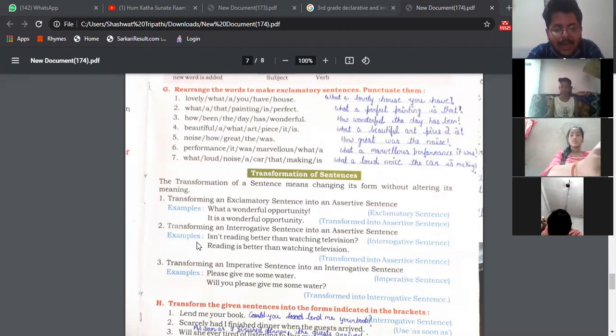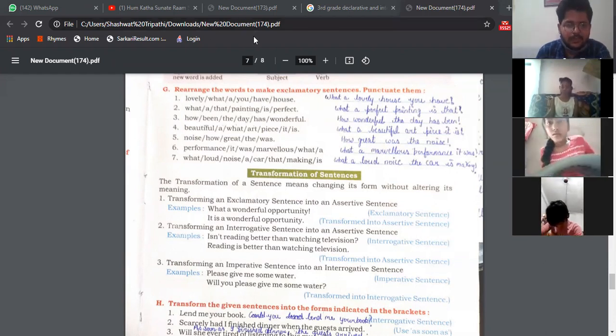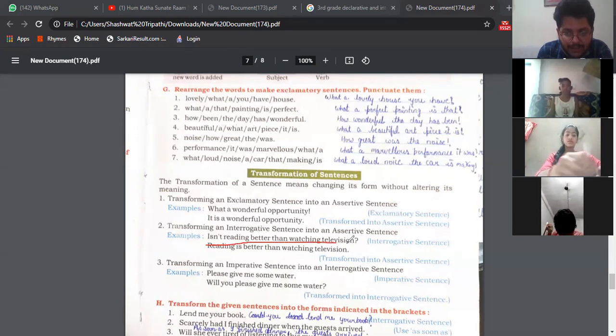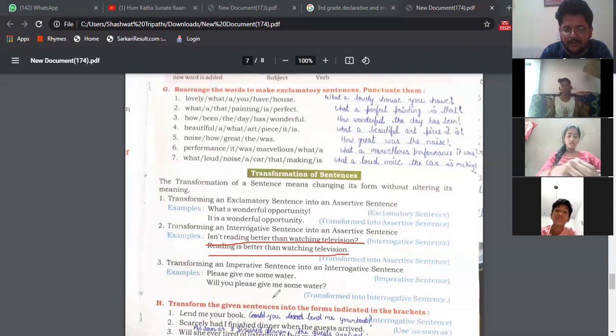Now, transforming an interrogative sentence into an assertive sentence. Isn't reading better than watching television? Isn't means is it not. If it is a positive question, you convert it into negative, and if it is negative, you convert it into positive. See example 2. Isn't reading better than watching television? So what answer will you write? Reading is better than watching television. Am I clear? Yes, sir.